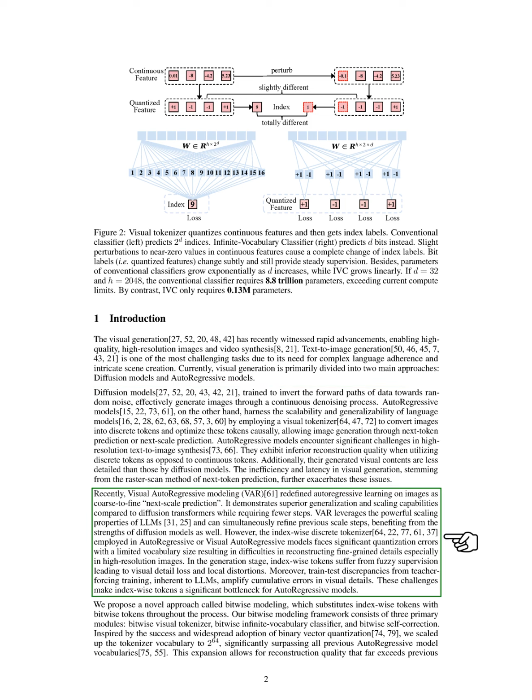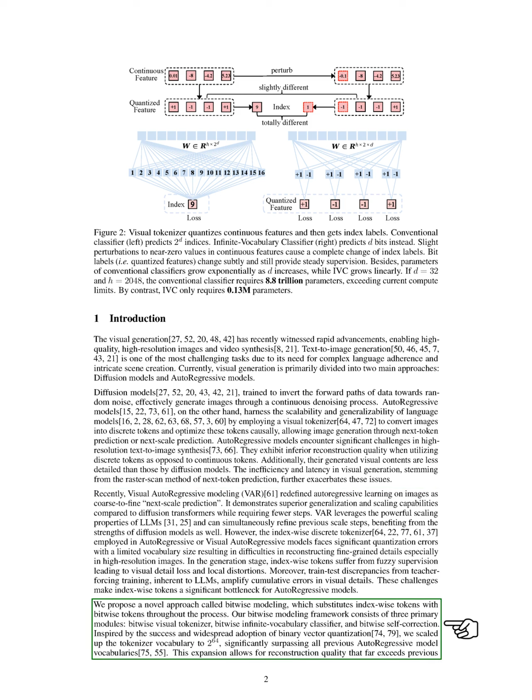Recently, visual autoregressive modeling has introduced a new method called coarse-to-fine next-scale prediction, which shows better generalization and scaling than diffusion models while requiring fewer steps. Despite this, the discrete tokenization used in these models leads to significant errors, especially in high-resolution images, resulting in loss of detail and distortions. To address these issues, we propose a new approach called bitwise modeling, which replaces discrete tokens